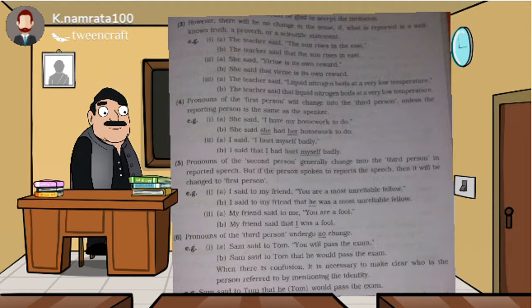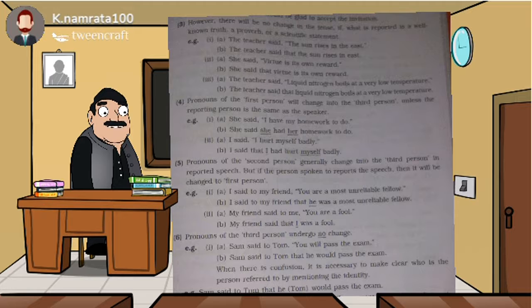Then fifth case. Pronouns of the second person generally change into third person in the reported speech. But if the person spoken to reports the speech, then it will be changed to first person. Okay. Means if the pronoun is in second person, then in reporting speech it will convert into third person. But if the person spoken to reports that particular speech, then it will be changed to first person.